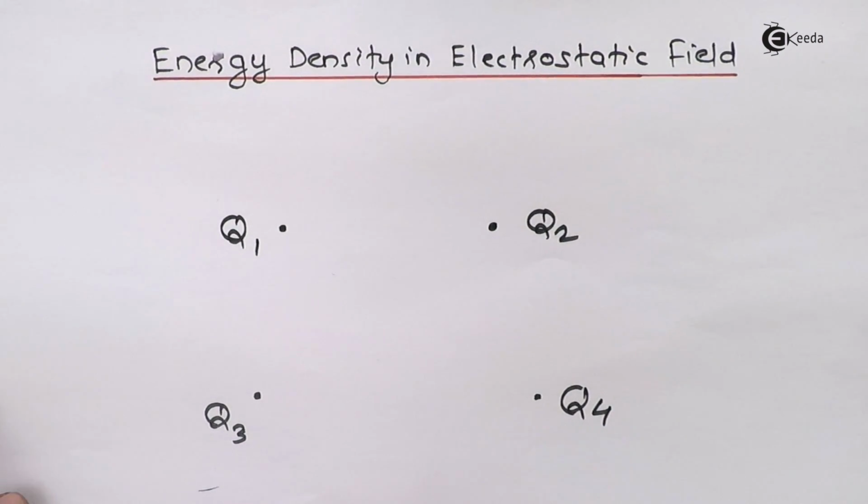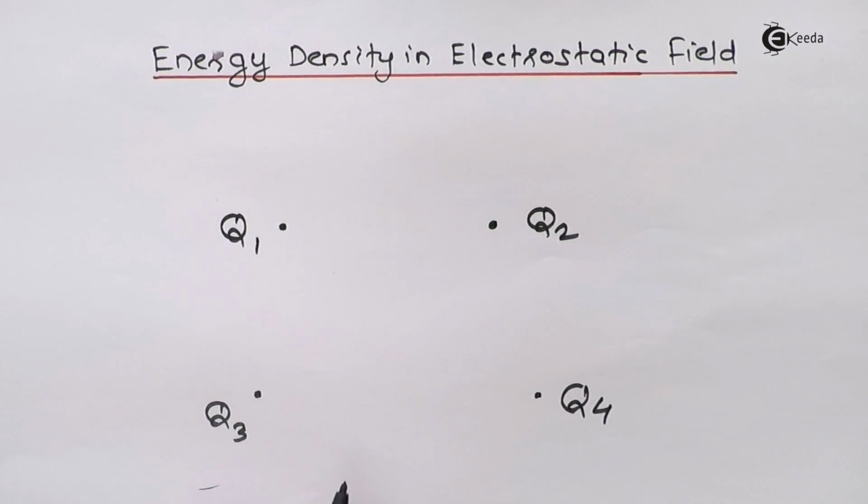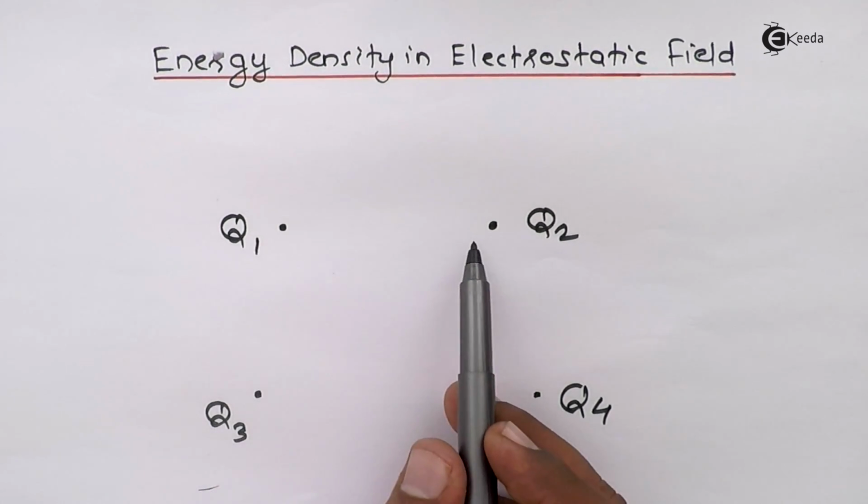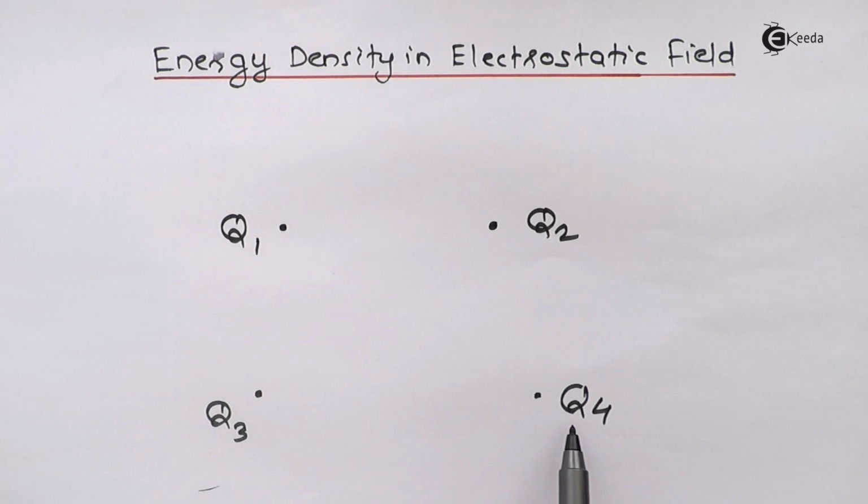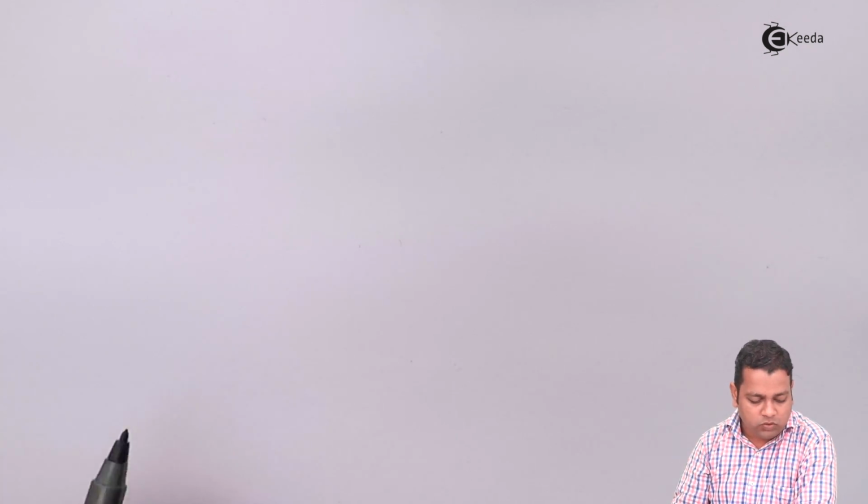Now in the region specified, for example, we have considered 4 charges that are finite ones. So some finite charges will be there. At the position of charge Q3 there will be the potential due to Q1, Q2. At Q4 there will be the potential due to Q1, Q2, Q3. So let us consider V1, V2, V3, V4 and so on are the potentials present at the positions of charges Q1, Q2, Q3 and Q4.